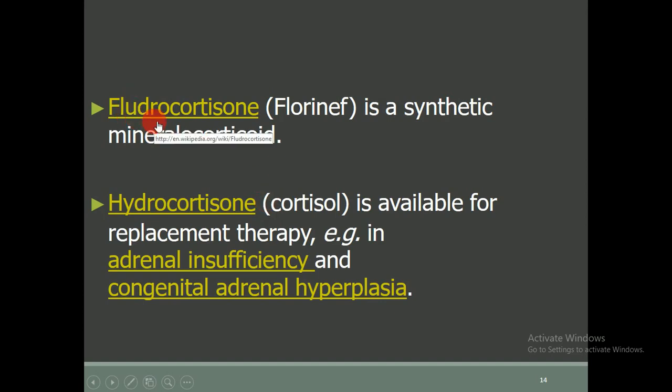Another one is fludrocortisone. It is available in the market by the trade name Florinef. It is actually a synthetic mineralocorticoid. After that, hydrocortisone, the most common drug available in the market, which is the chemical name, and cortisol. That is actually cortisol that is available for replacement therapy. For example, in case of adrenal insufficiency and congenital adrenal hyperplasia. In these conditions, these drugs can be preferred or recommended.